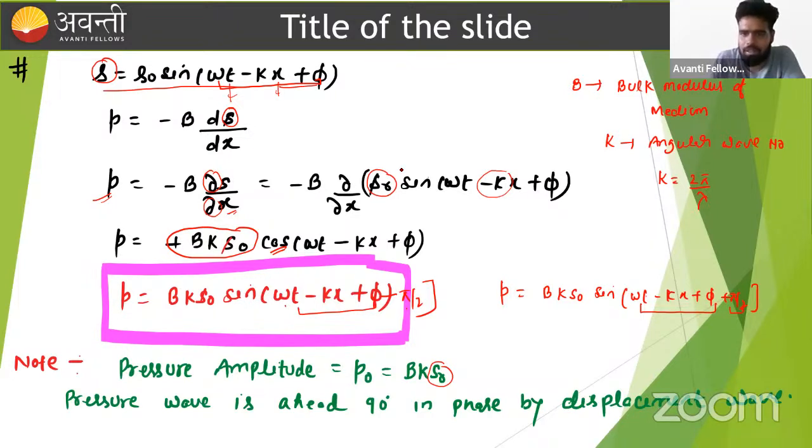In the phasor diagram of the displacement wave, the pressure wave is at an angle 90 degrees ahead of it. That's why pressure wave is ahead by 90 degrees in phase of the displacement wave.